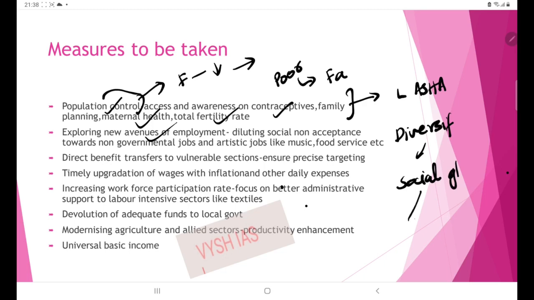So if all the people are moving into this, then there will be an increase of demand for that career, and we won't be able to make best use of our potential workforce also. So there should be new avenues of employment, and there is a need of recognizing the other important jobs also, like artistic jobs, music, food service, then other non-governmental jobs, many jobs which require high levels of realistic thinking.